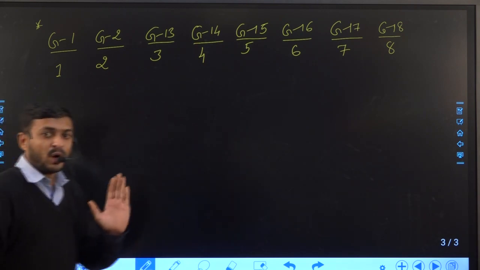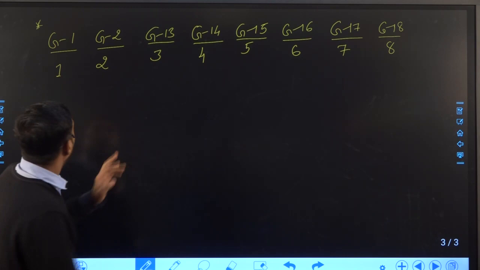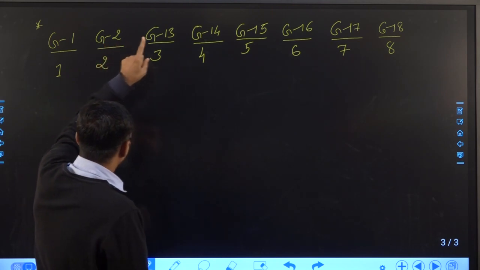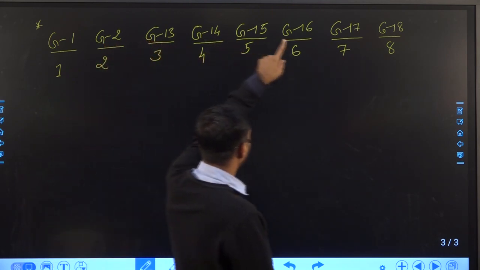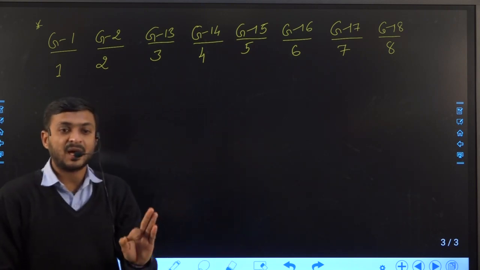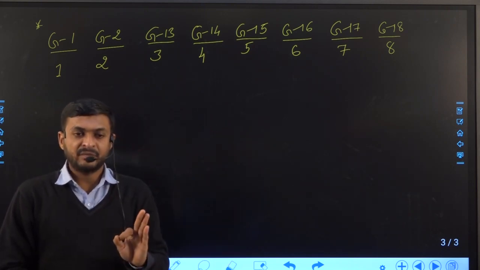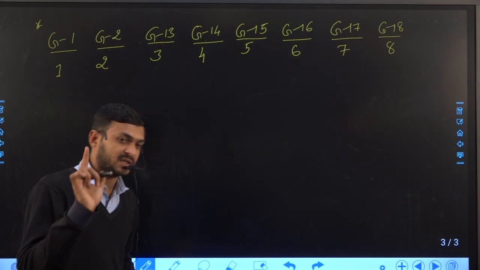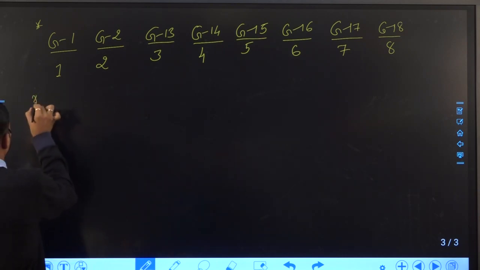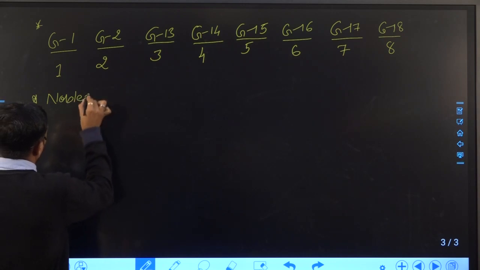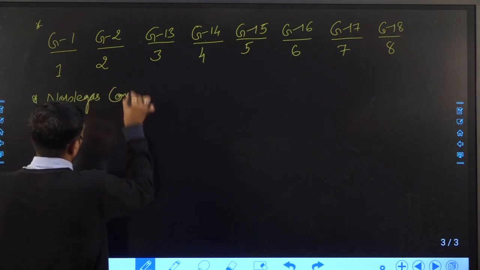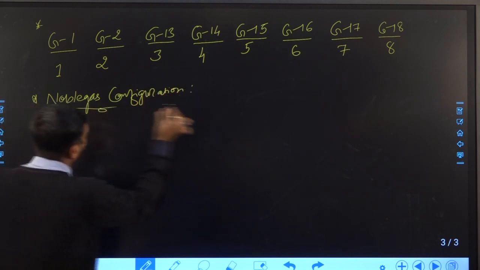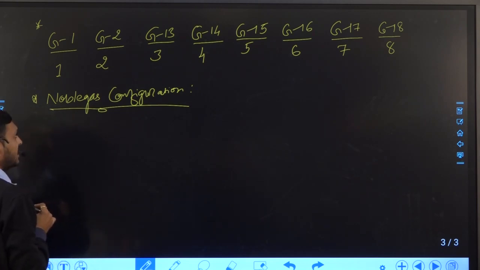So whenever a bond is formed, all the group elements, either group number 1, 2, 13, 14, 15, 16 or 17, are trying to attain their electron configuration like noble gas configuration. So what is noble gas configuration? Let us try to understand. First of all, the noble gas has completed its octet.